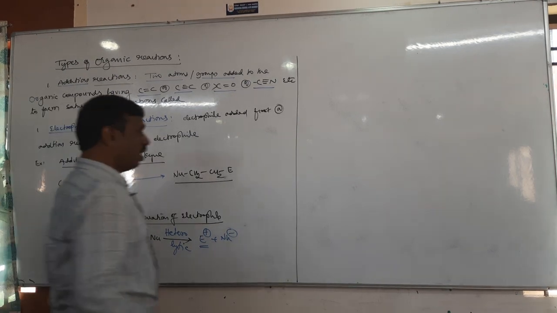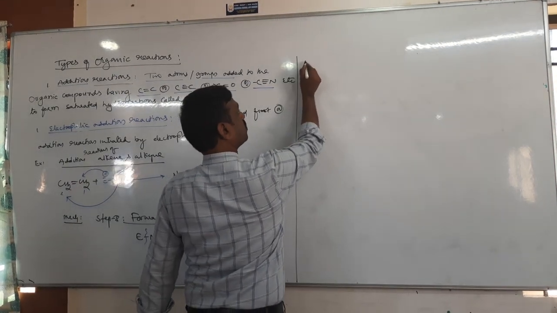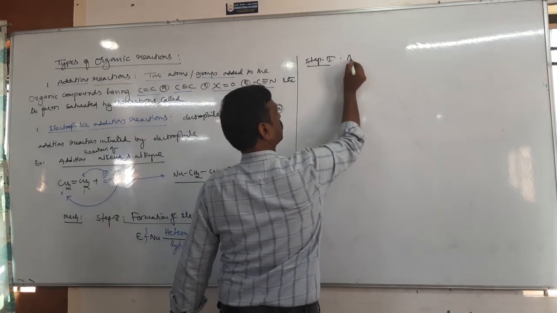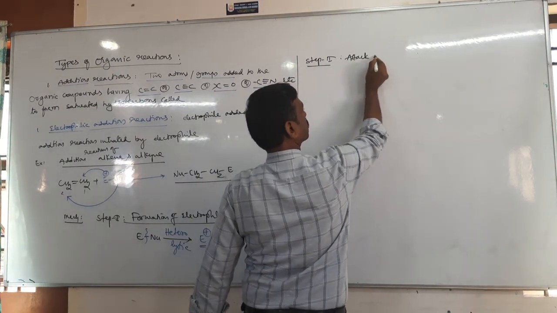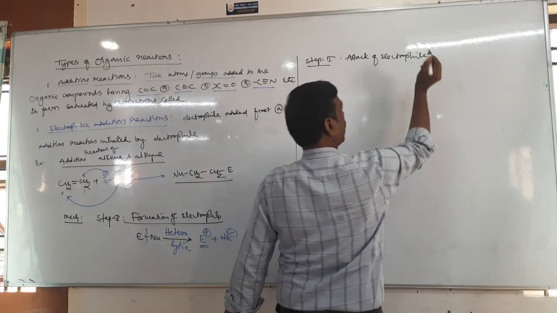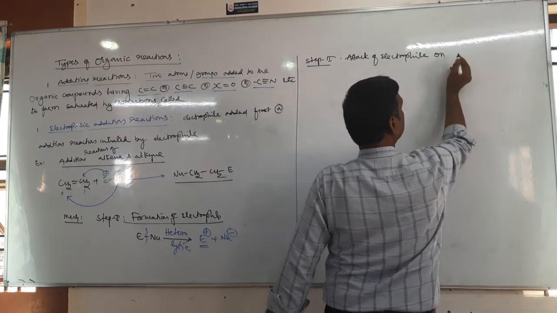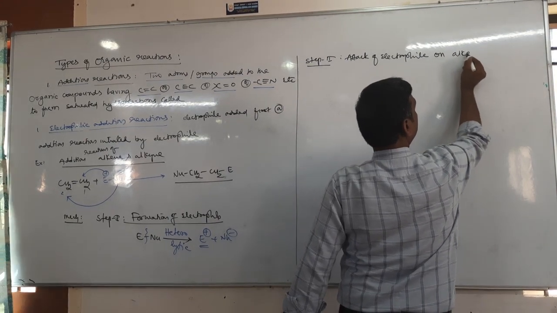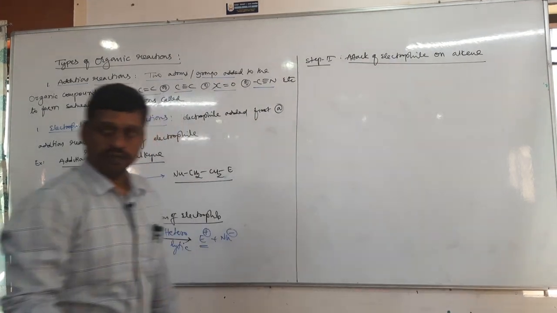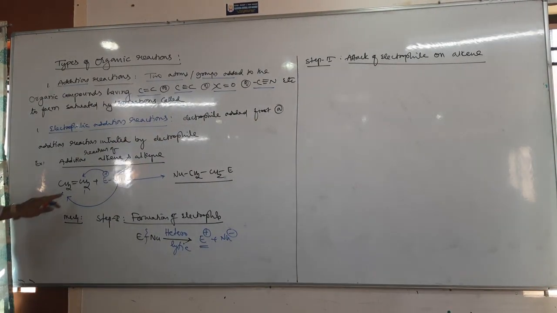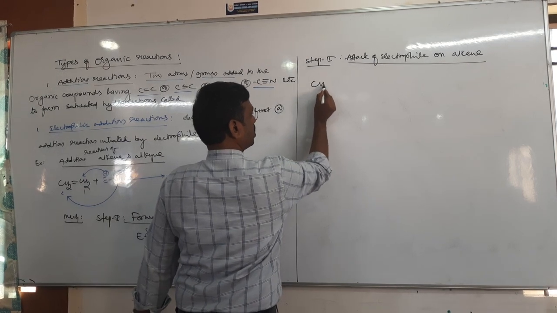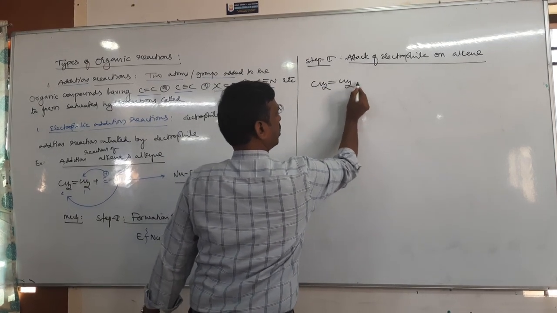Step 2, attack of electrophile on alkene. Tell me, what alkene is taken here? Ethene. So let us take CH2 double bond CH2, ethene.